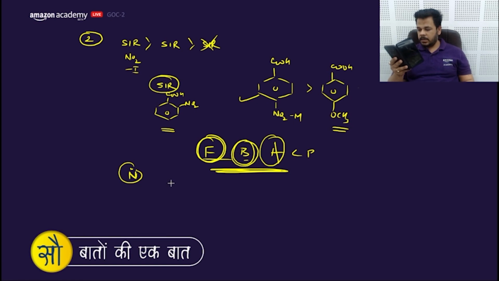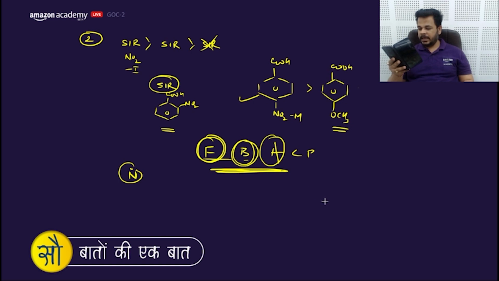The second one is absolutely incorrect. The third one says NH2Cl.